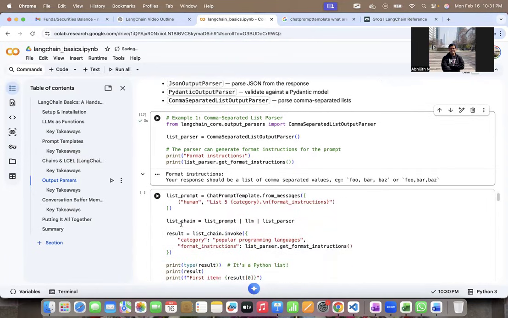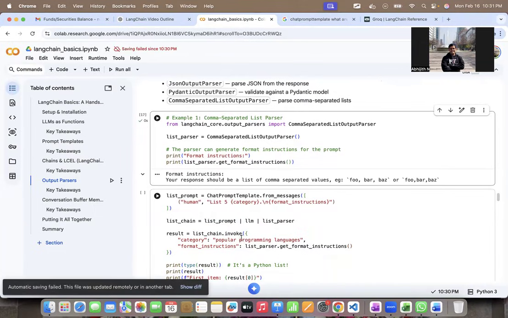So if you see here the list chain, it takes a prompt, right, which is the human list 5 categories, and it passes it to the LLM. The LLM may give these 5 categories as a big text, and then the list parser takes that text and converts it into comma separated values, right?